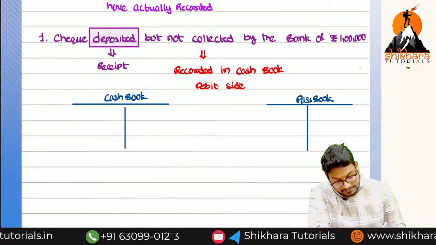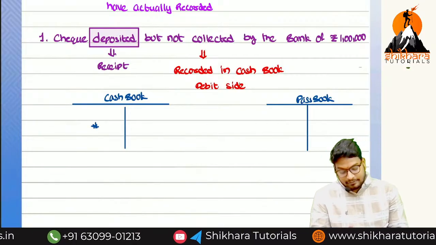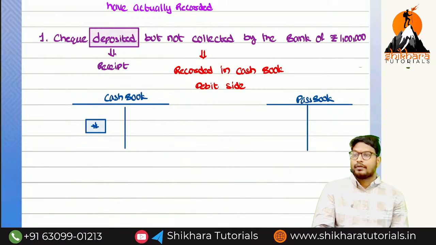That means this one is recorded on which side? In the cash book debit side we have recorded. Okay?